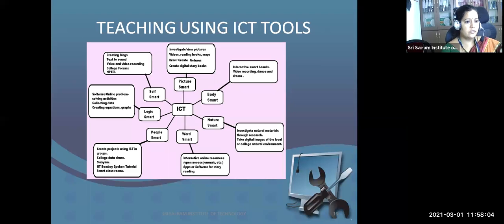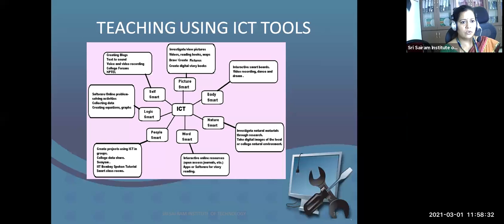Then to make logic smart, I can directly collect data using Google Forms instead of giving hard copies to the users. Similarly, to make oneself smart, I can create a blog of myself, and I can give the blog ID to others so that it may be displayed on social media, so that everyone can view my profile and I can get more links out of it.